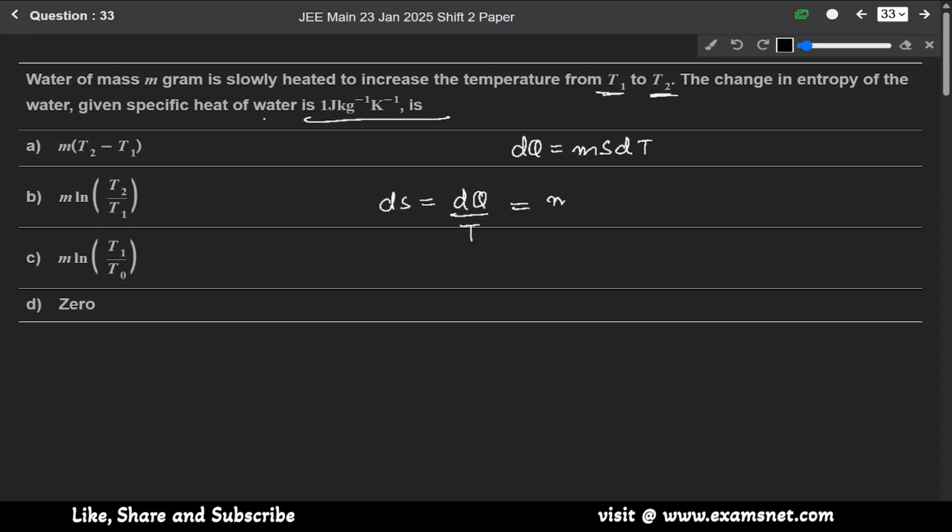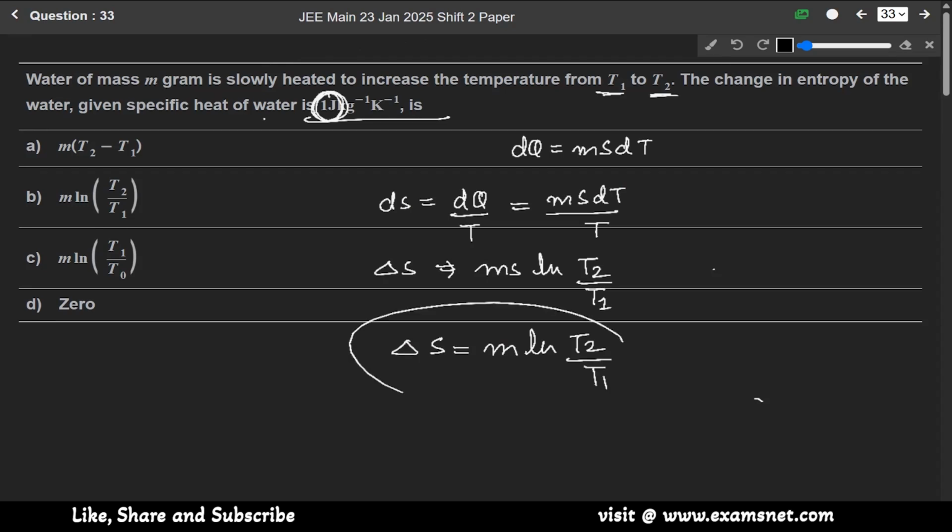So it will be ms dt over t. So we can write delta s is equal to ms ln t2 over t1, log of t2 over t1. So if in the question it is given as 1, delta s will be equal to m log of t2 over t1. So our answer is option B.